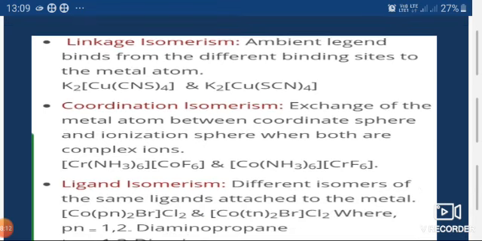Now see, next is coordination isomerism. In coordination isomerism, exchange of the metal atom between the coordination sphere and the ionization sphere occurs when both are complex ions.